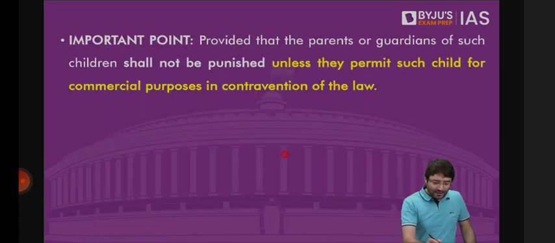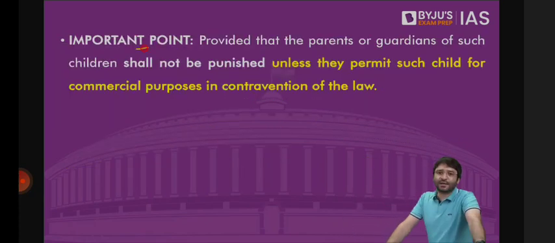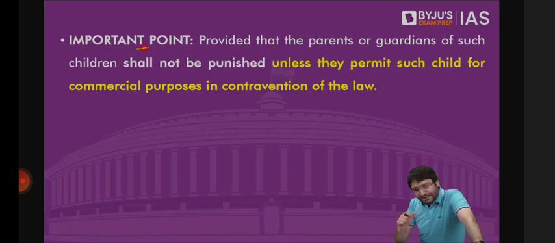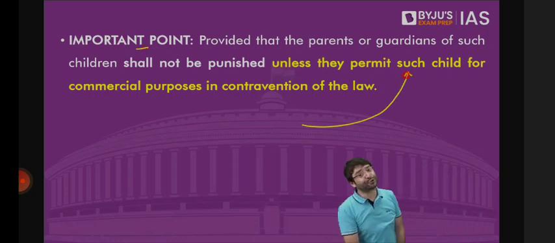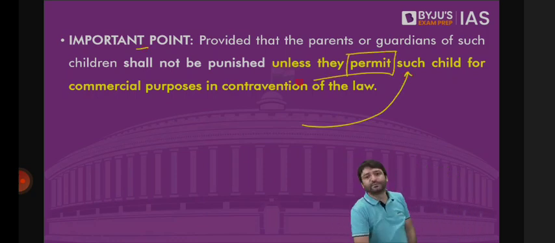Important point is, if my child is employed somewhere which is a violation of the child labor law, will the parent and the guardian also be prosecuted? Because they are allowing this child to work? The parents and guardians will not be prosecuted unless and until it is proven that it is they who permitted such employment. What if without parents knowing their children were working in some industry or occupation? Why should the parents be prosecuted for that? But unless and until the police convinces the court that it is the parents who have pushed these children to child labor, these parents, these guardians should also be prosecuted.